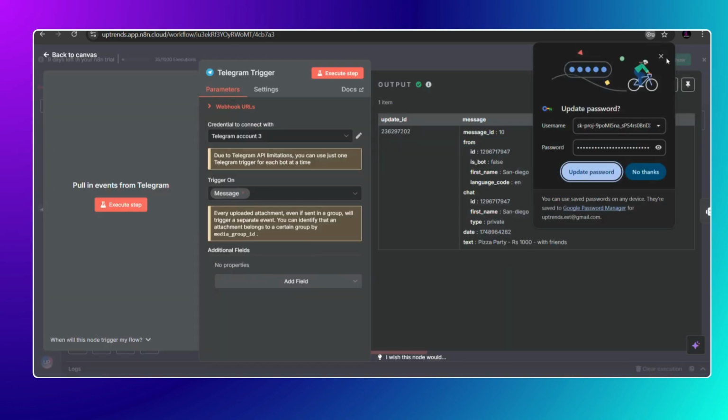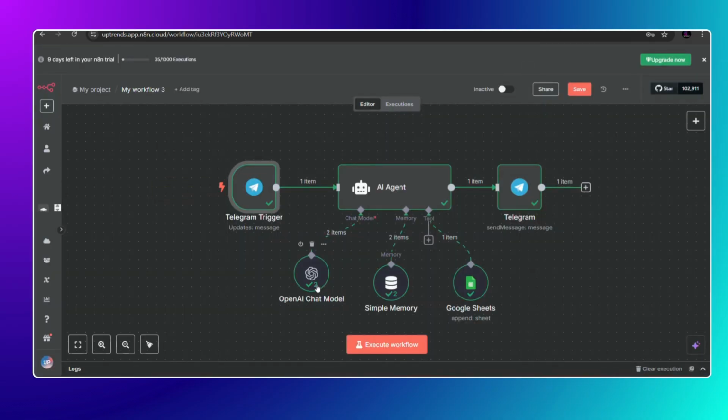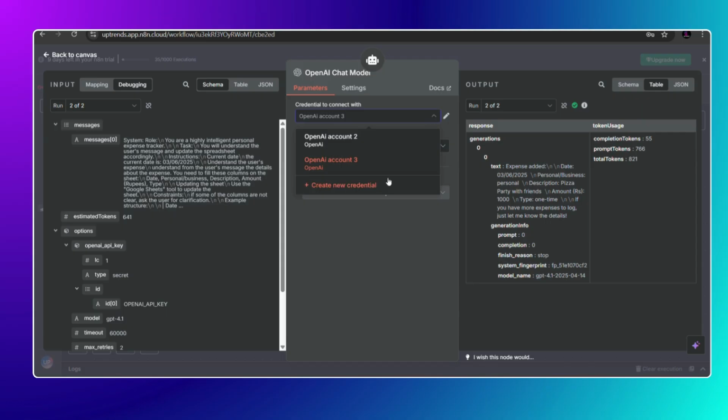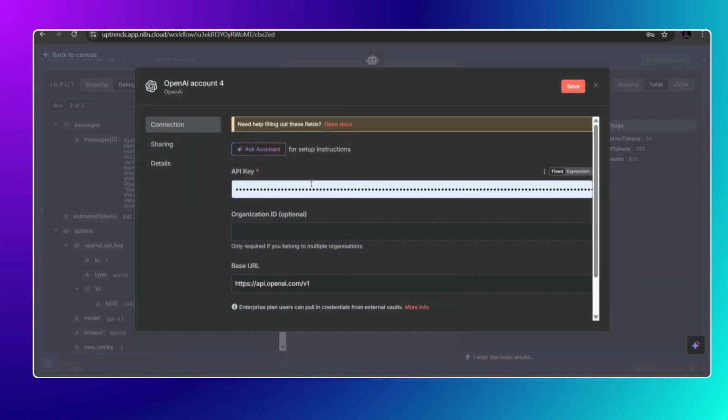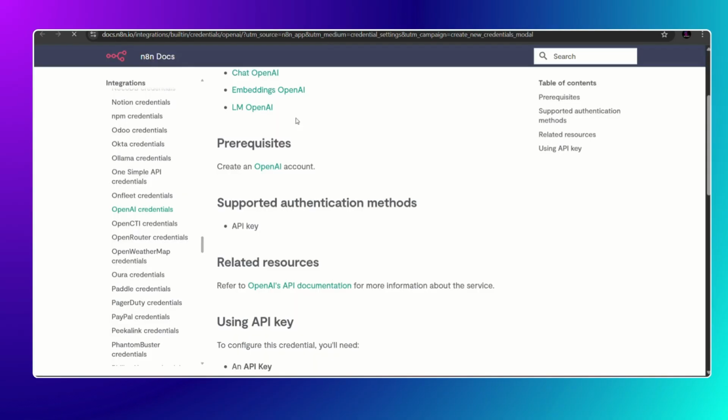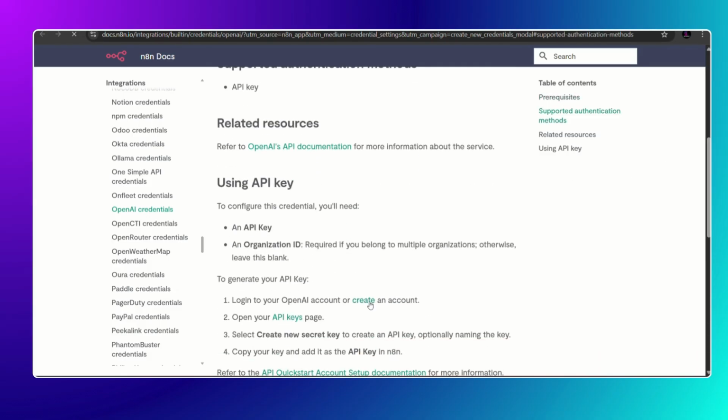Now back to the workflow. If you could see here, the AI chat model we need to connect. So for that, let's go into that and click on create new credentials. And for the API key, we need to firstly open the Open Docs. As per the docs, you could see that firstly we need to create an OpenAI account. What I would suggest is simply log in, and if you don't have any account, then you need to create an account.